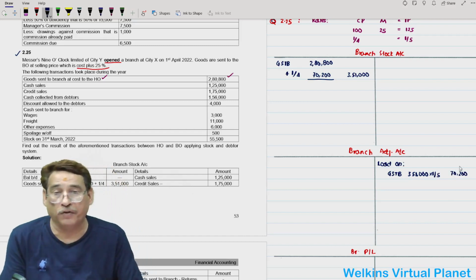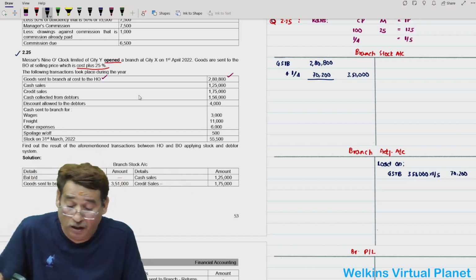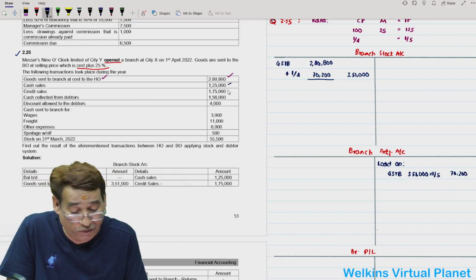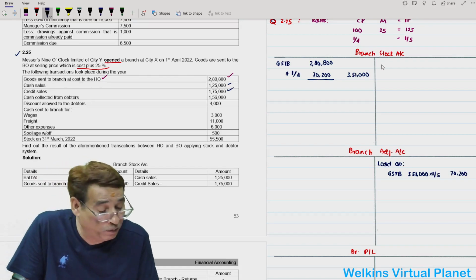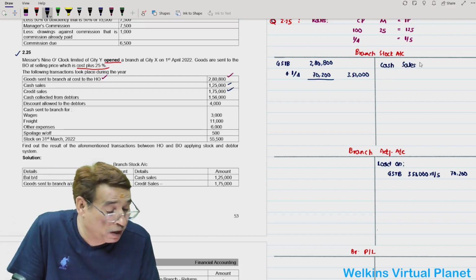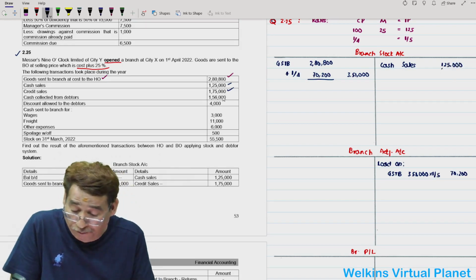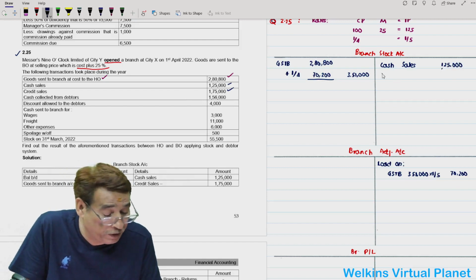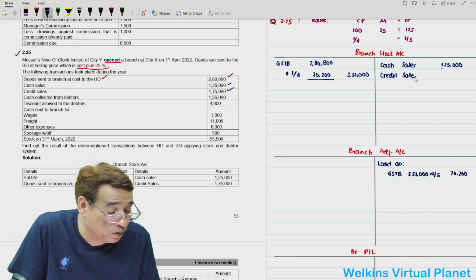Correct? 70,200. Now after that, in this question, we have been given cash sales and credit sales. No problem. Cash sales, 1,25,000. Then we have credit sales, 1,75,000.